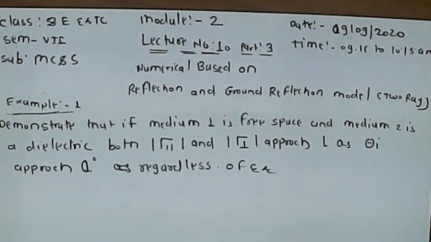Then reflection, its definition, then reflection from a dielectric medium, for example the surface of the earth.